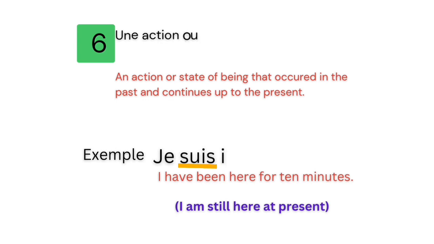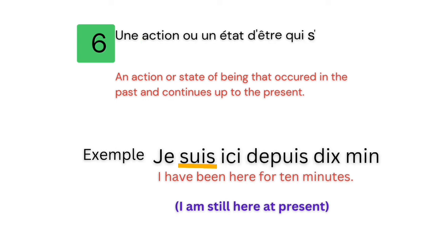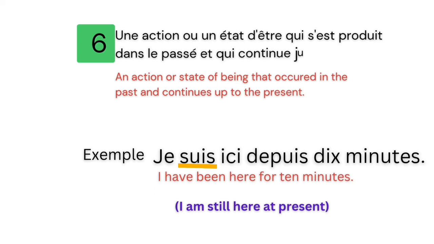She started cooking yesterday. In this example, she started cooking long before the present time, when the conversation is happening. Je suis ici depuis 10 minutes. In this example, I have been here for 10 minutes. The action started 10 minutes in the past but I am still here.